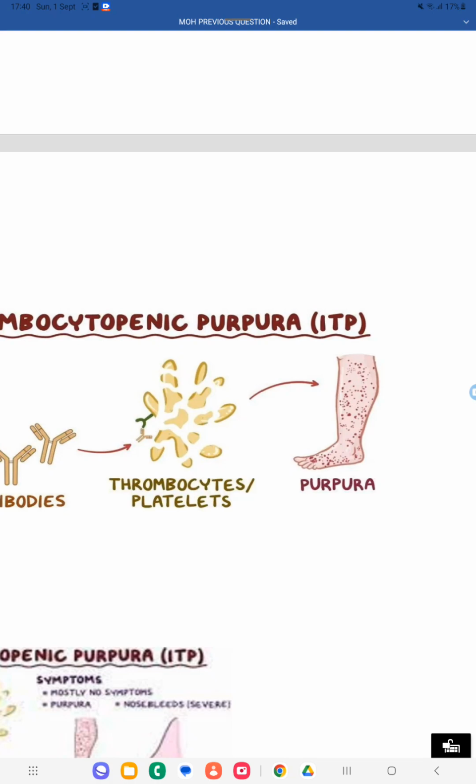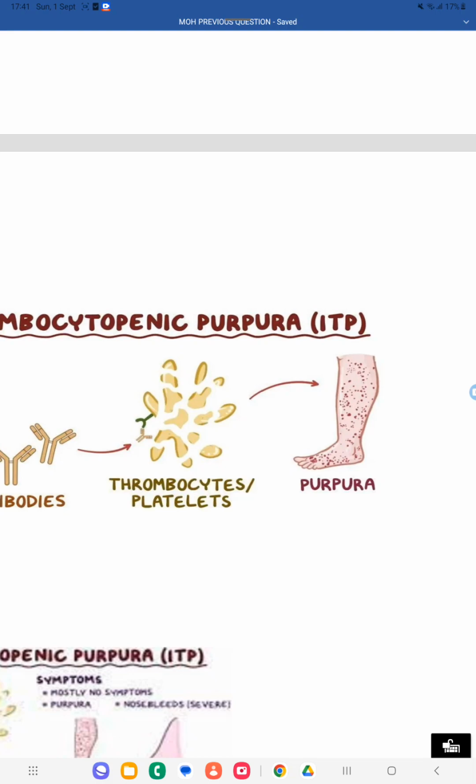If the spot lesion is less than 4 mm, then that lesion is called petechiae. If you get a lesion of more than 1 centimeter in size, that is called ecchymosis.